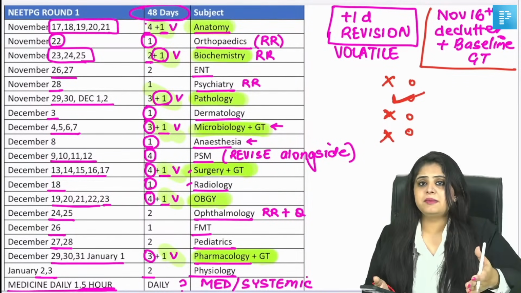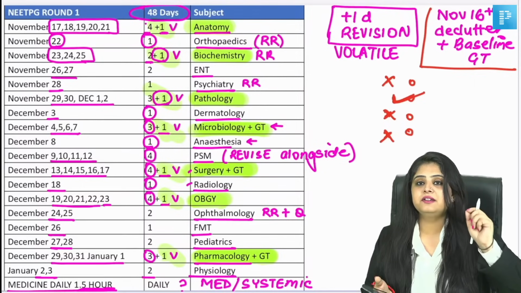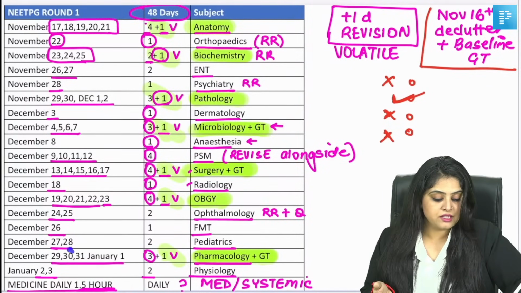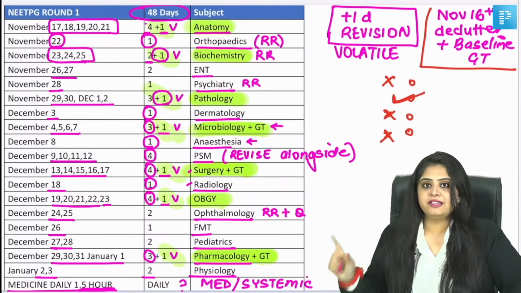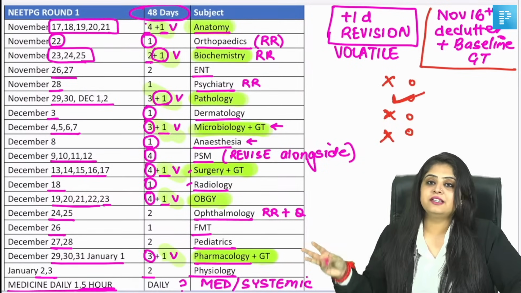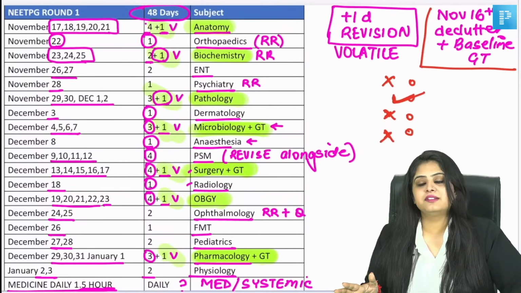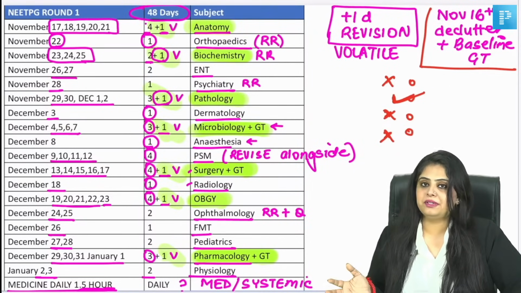That okay, this is my plan, this is 48 days, this is how I am spending my next 48 days, and with that determination that this was the last Diwali and this is gonna be the last New Year that I'm spending for NEET PG preparation, because next Diwali, next festival, next New Year, I'm gonna be first year resident, not celebrating festivals with family, but celebrating festivals in the ward, doing some 24-hour or night duty.